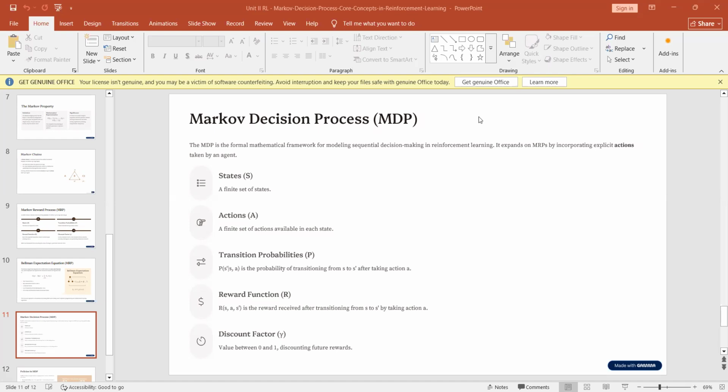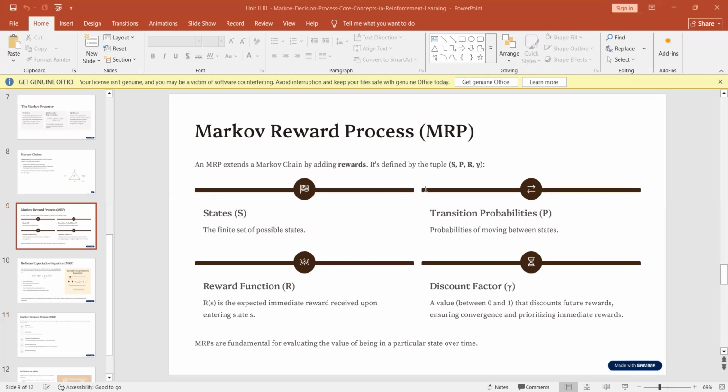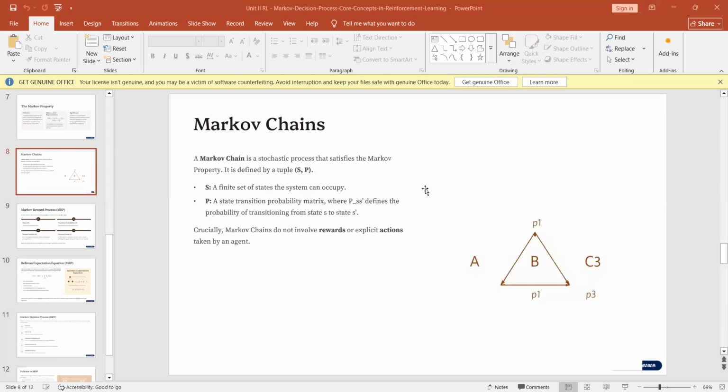So if we try to evaluate, for example, emotions, if the earlier emotion was sad and the present emotion is happy, then the next emotion, as per the Markov property, S dash, will be based on the current emotion. So it will be happy, not sad, because we do not look at the previous one, we look at the current. And then after the Markov property, okay, the Markov chain is like that.